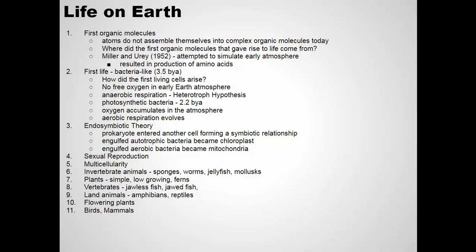From there, organisms that reproduce sexually evolved. Organisms evolved to become multicellular. Eventually, simple invertebrates like sponges and corals evolved. From there, plants evolved, simple, low-growing plants. From invertebrates, vertebrates evolved. First, jawless fish, then fish with jaws, then amphibians. From amphibians, reptiles. From reptiles, birds and mammals evolved. Flowering plants evolved on land.